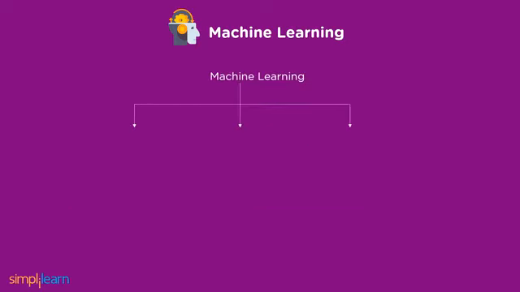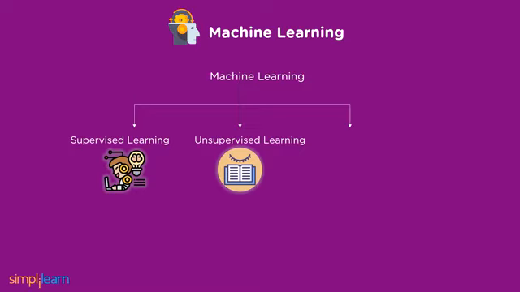There are three types of machine learning, which include supervised learning. What is supervised learning? Well, here, machines are trained using labeled data. Machines predict output based on this data. Now, coming to unsupervised learning, models are not supervised using a training data set. It is comparable to the learning process that occurs in the human brain while learning something new.